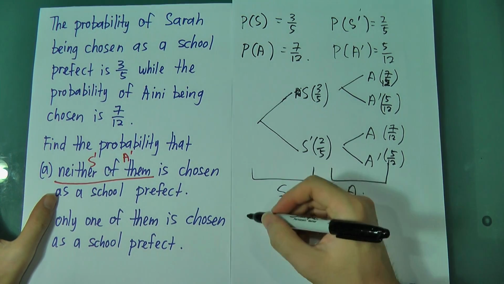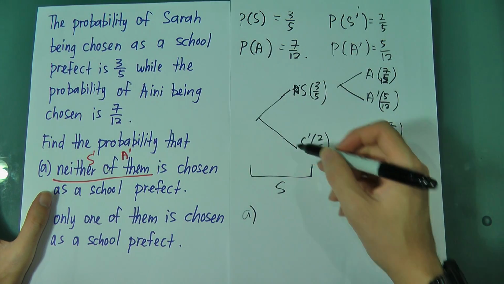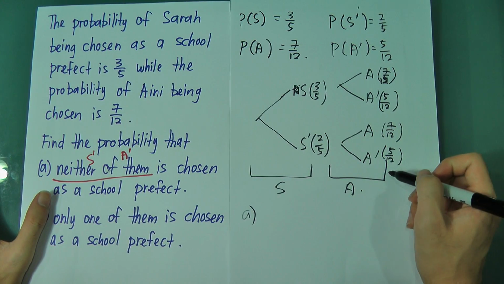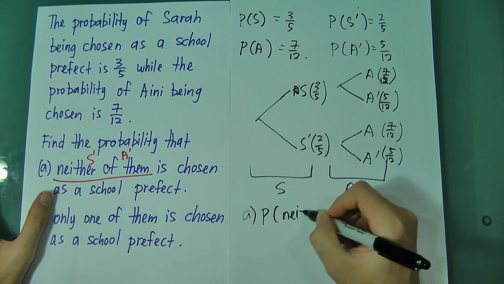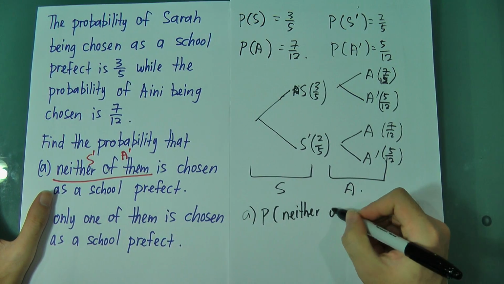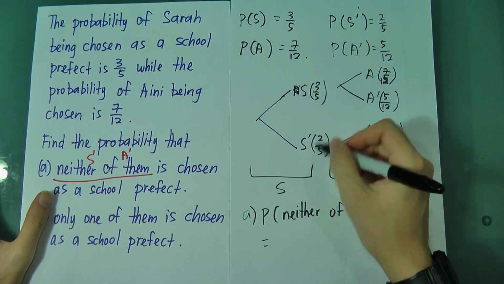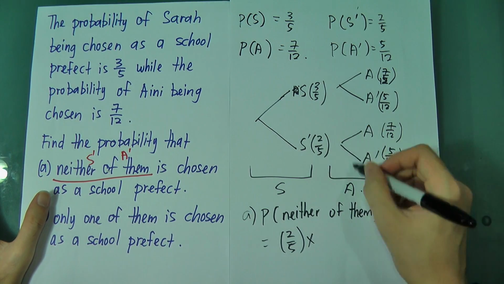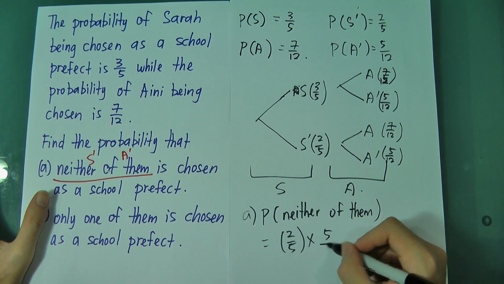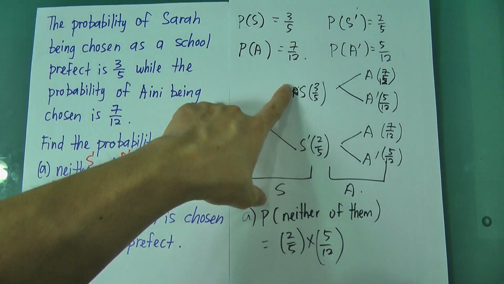For A, neither of them is being chosen. That means Sarah is not chosen and Aini is not chosen. So the probability for neither of them will be 2/5 multiply by 5/12 for not being chosen. You might ask, why can't I choose over here?